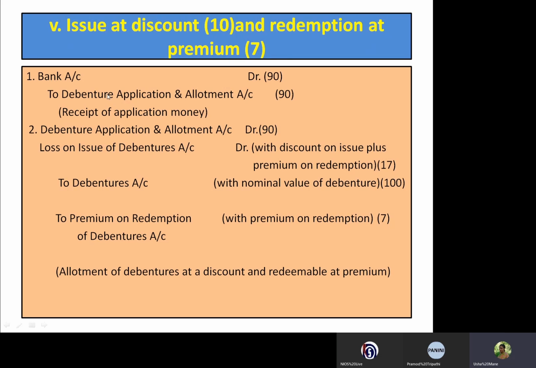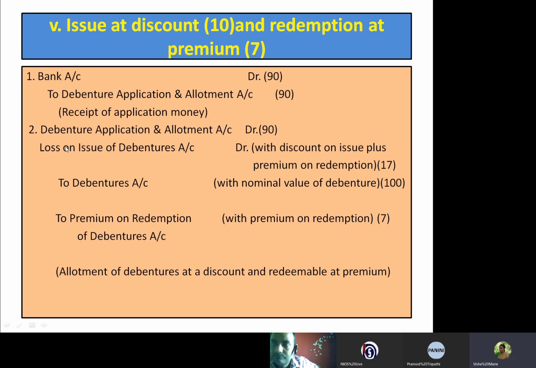So the journal entries are like that. Bank account debited rupees 90, then debenture application and allotment account credited also 90 rupees. How do we take this 90 rupees here? Because the company issued it at a discount of 10%, or 10 rupees, and the nominal value we assume is 100 rupees, the bank account is debited with 90 rupees and debenture allotment account also credited with 90 rupees.